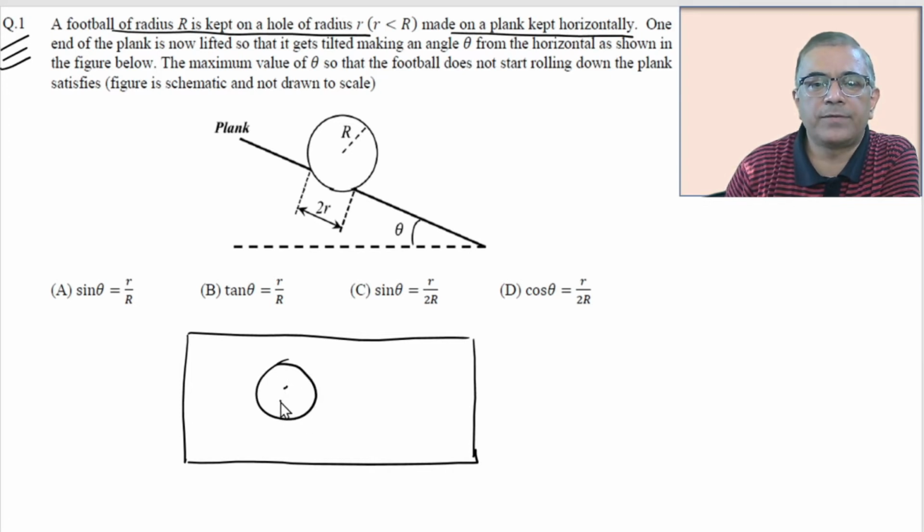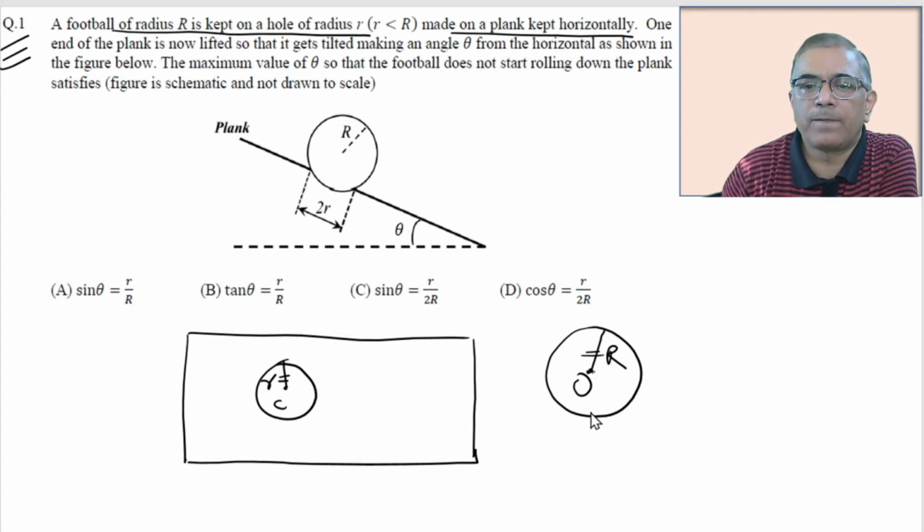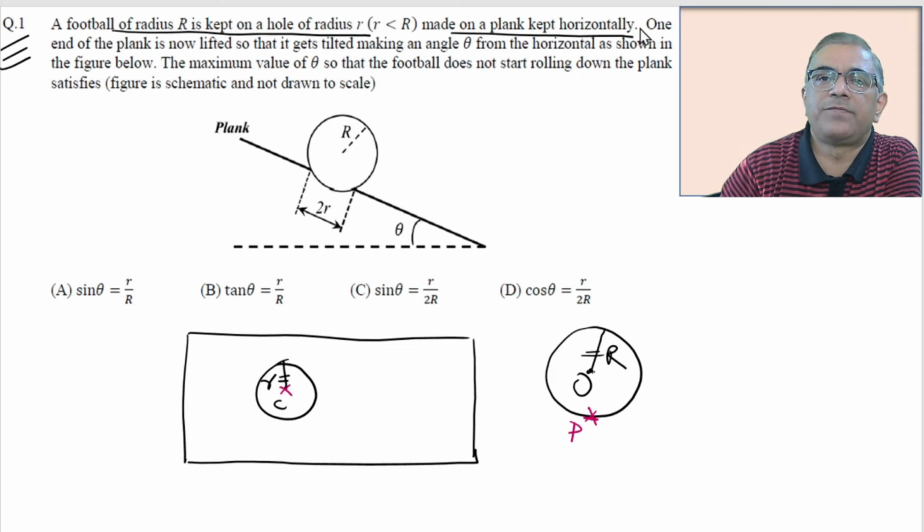of radius small r, and a football of radius capital R is capped over this hole. So here is a football of radius capital R, and this football is capped over this hole. If point P happens to be the point of contact of the football, then this point P should be touching this point C. Now let's read further.